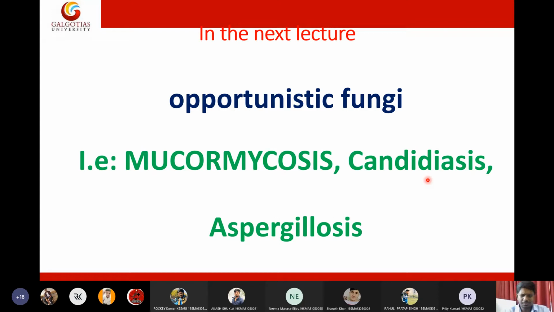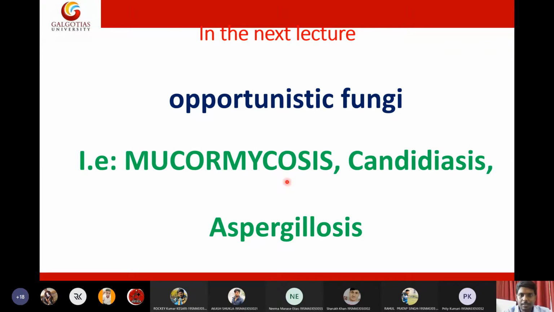Most opportunistic fungi cause infection in patients who have viral infections, because whenever you have a viral infection, the immune system drops, so there is weakened immunity in the patients, and a high chance of getting opportunistic infections. So first I will discuss mucormycosis. Mucormycosis is also called black fungus.